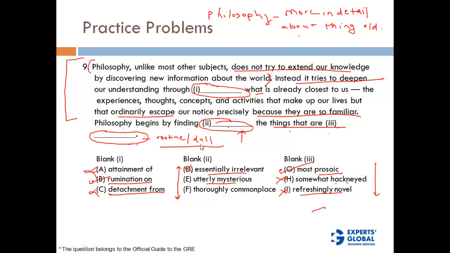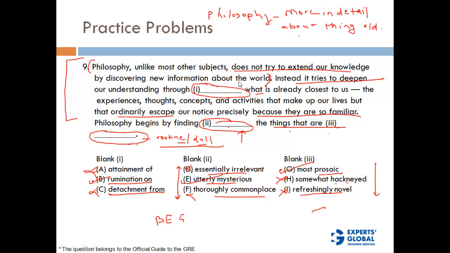Utterly mysterious, yes. If you find a routine thing very mysterious, then you are going to lead to philosophy. So this is a good option. Thoroughly commonplace. No, commonplace is a synonym of routine, dull in this context. Whereas if you find something commonplace, you are not going to pay attention to it. So this is not going to fit in the context. What is going to fit in the context is utterly mysterious. So the answer here is B, E and G, right?